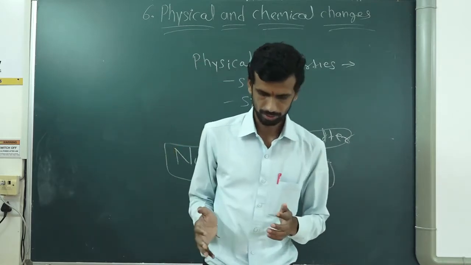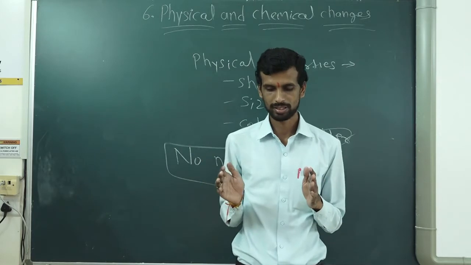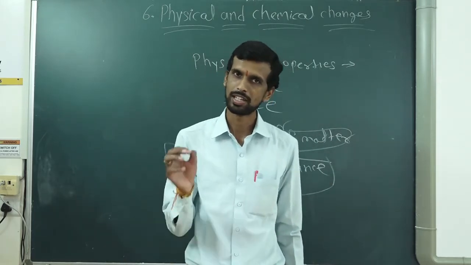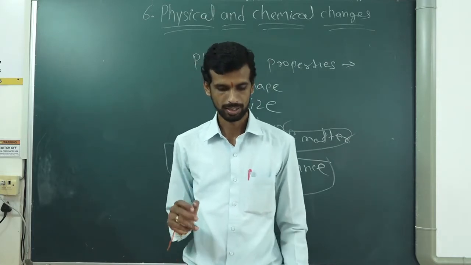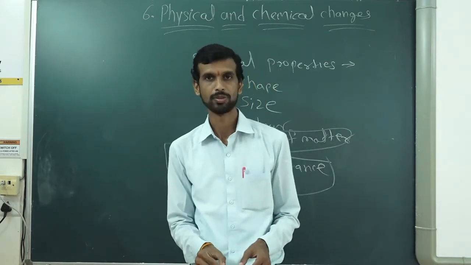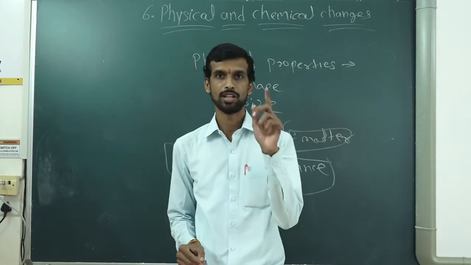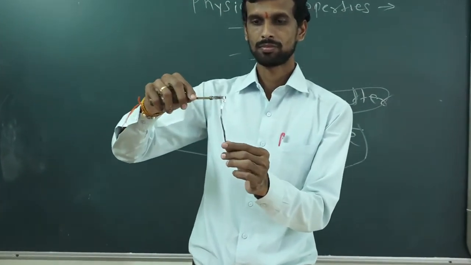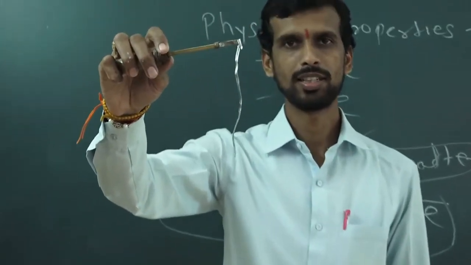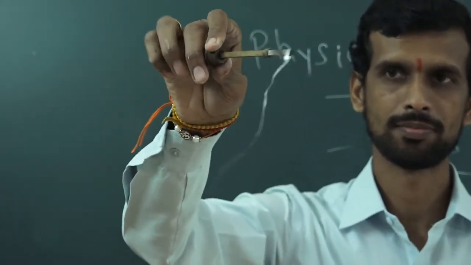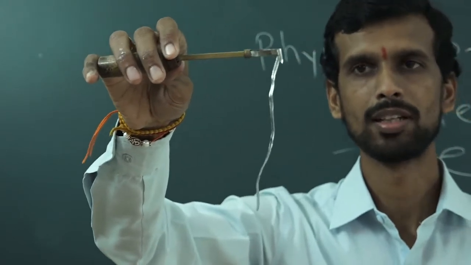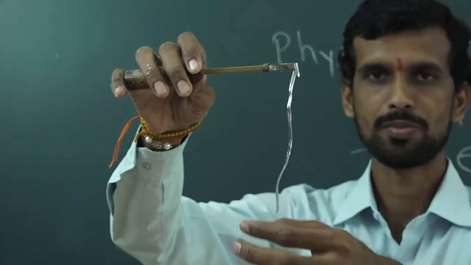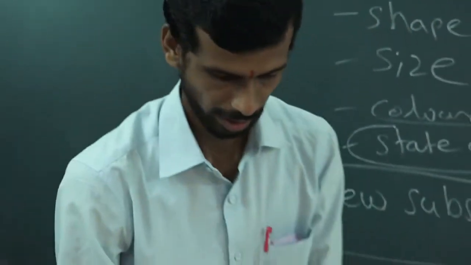Okay, so here I have shown you an example. One more example I will show you, which is there in your book also, and you will decide whether it is a physical change or chemical change. Here, can you guess what I have? In this folder I have a magnesium ribbon, a magnesium strip. I will write it for you.